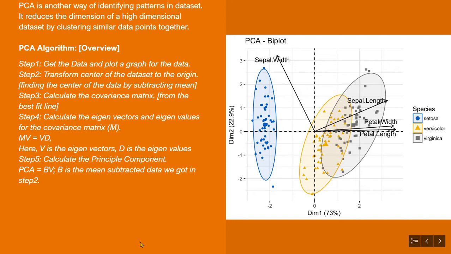Now randomly draw a best fit line that defines the minimum distance from each data point. And measure the distance of each data point from the origin, square the distances and sum them all up. The line for which the sum of squared distances is the maximum is the principal component line.